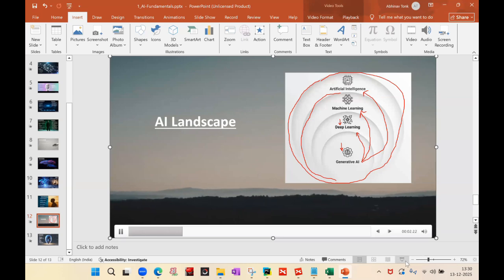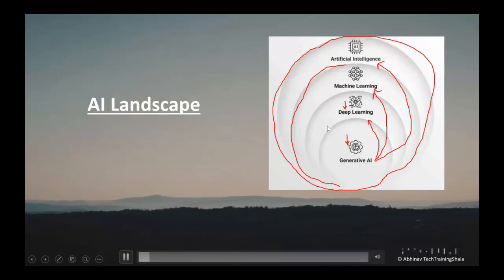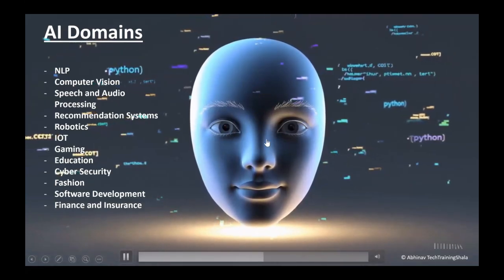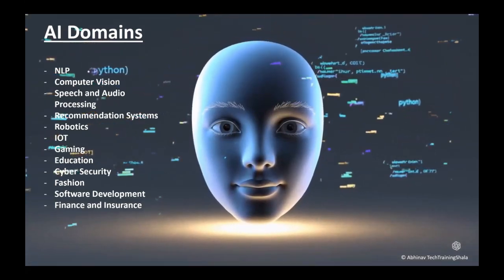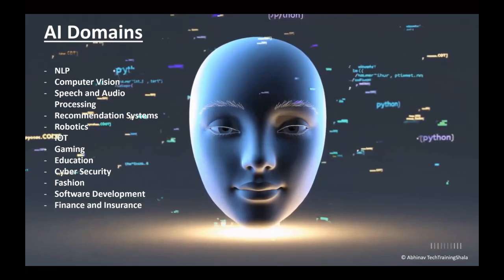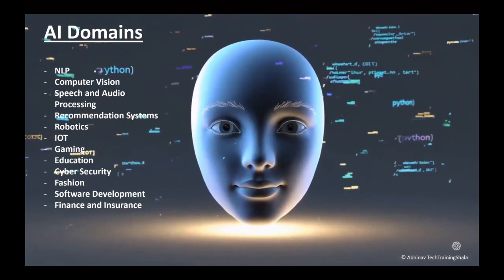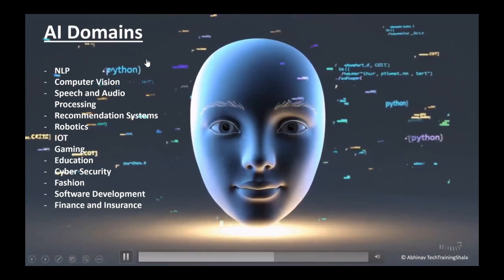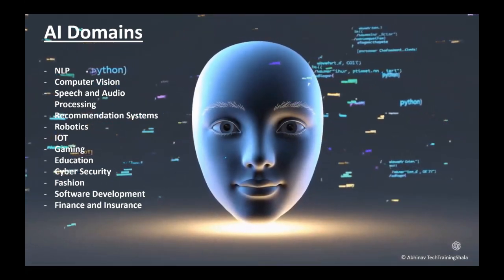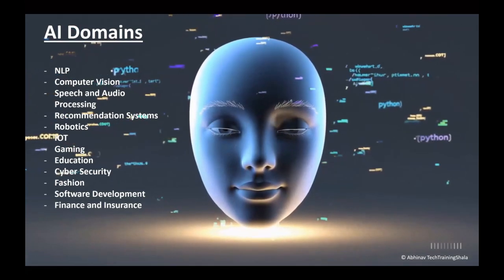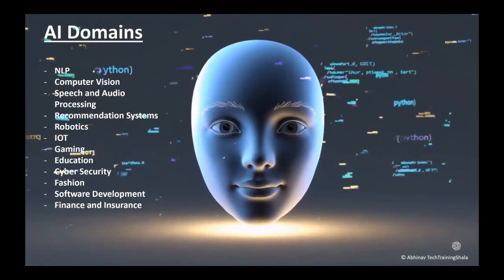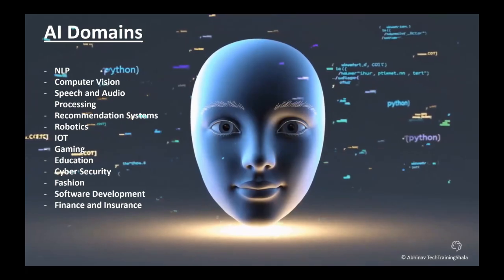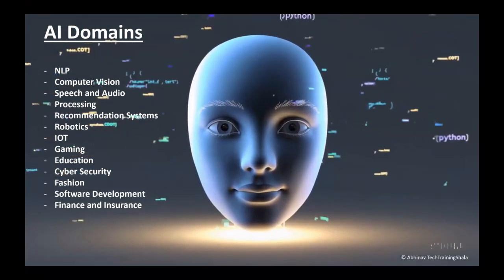Now, the next thing is the AI domains. Domains are the areas of application where AI is used. One of the domains is NLP, natural language processing, where AI can process the natural language in which humans talk and write.